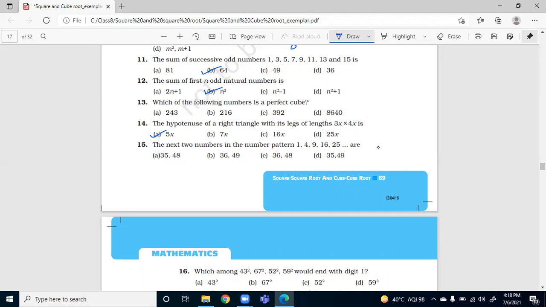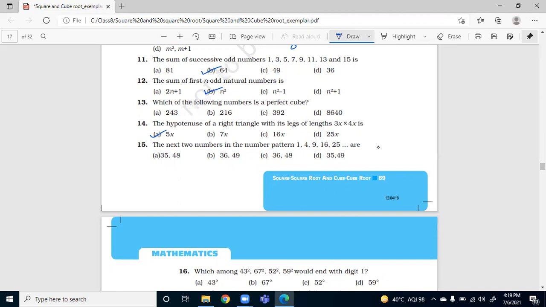So 3x square plus 4x square, so 9x square plus 16x square, which is equal to 25x square. 25 is equal to 5 square. Excellent. So you need to apply the Pythagoras theorem, and you are being given perpendicular as well as base. So you just have to calculate the hypotenuse and you are done.